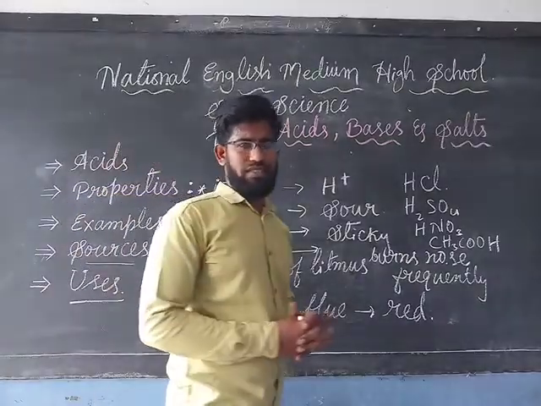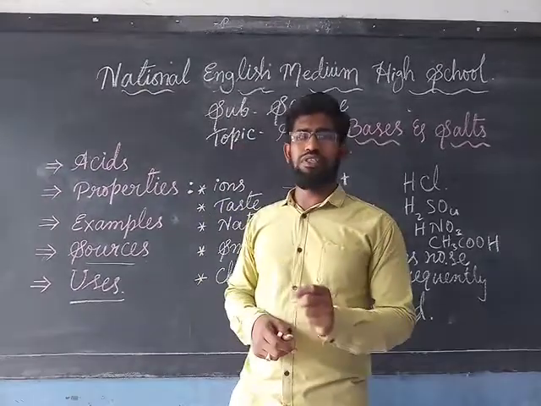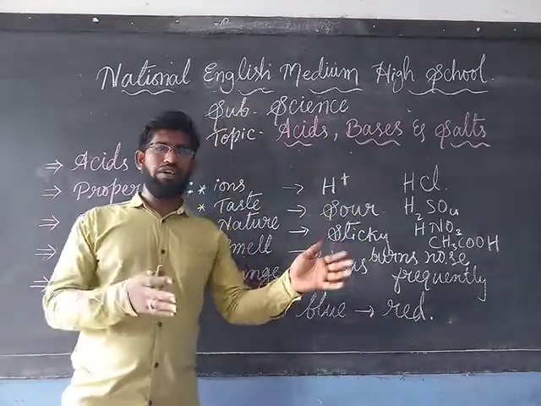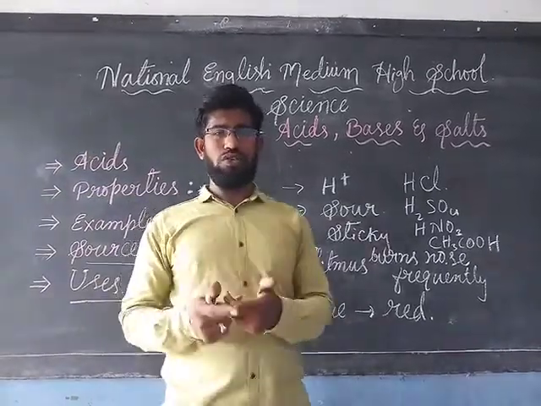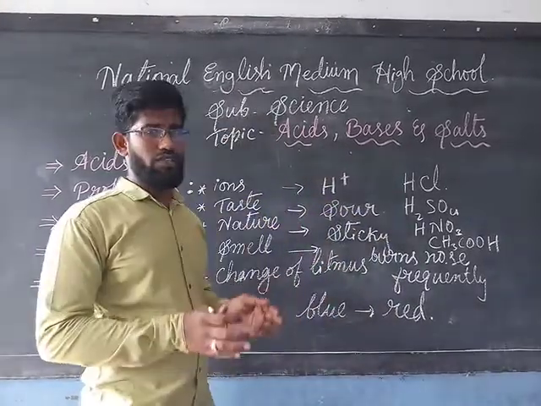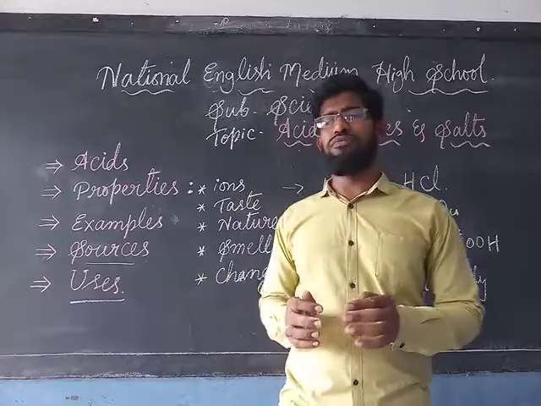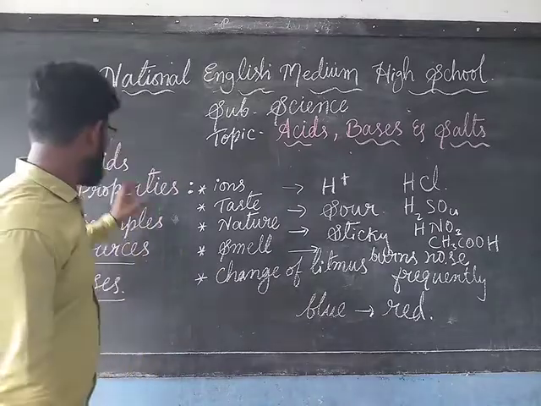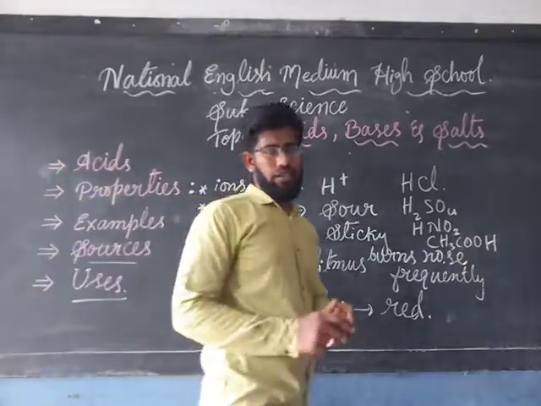Where are we using these acids? There are many uses. First of all, acids are used in the manufacturing of paints and chemical fertilizers. As you know, chemical fertilizers are used in agriculture, and these are also manufactured with the help of acids. Similarly, acids are used in batteries, which are used for generating electricity, and in the manufacturing of detergents also. So this is all the information about acids: their properties, examples, sources, and uses.